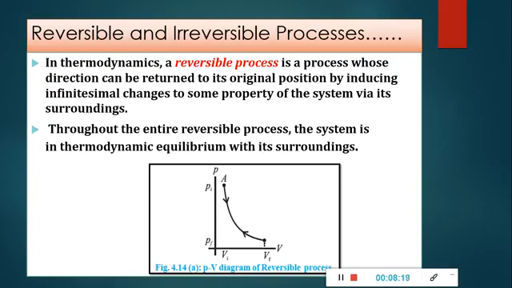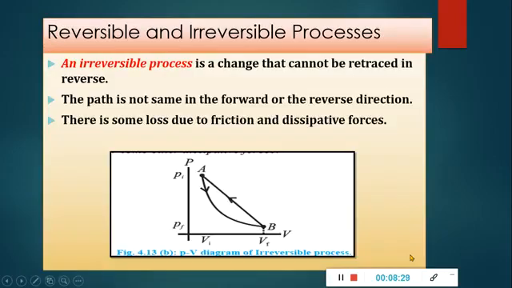A real thermodynamic process will always encounter some loss due to friction or some other dissipative force. On the other hand, an irreversible process is a change that cannot be retraced in the reverse direction, or we can say in the opposite direction.